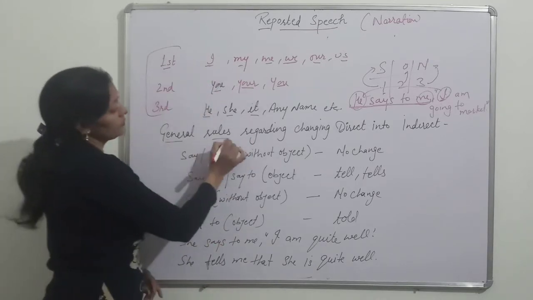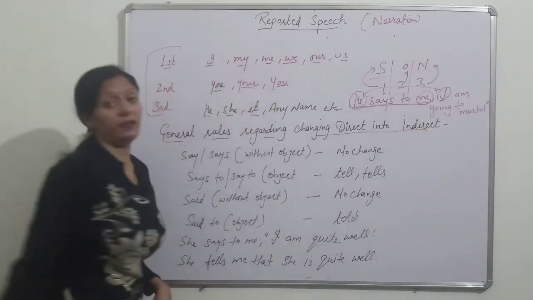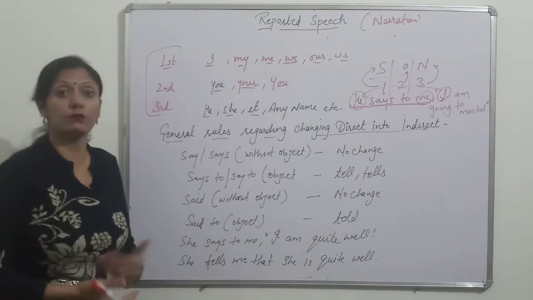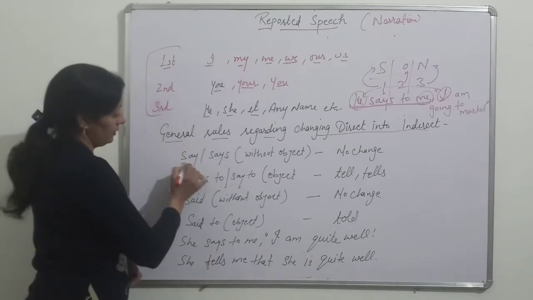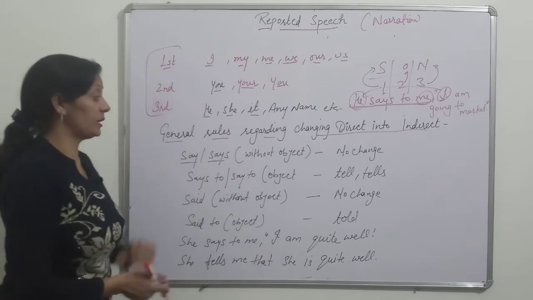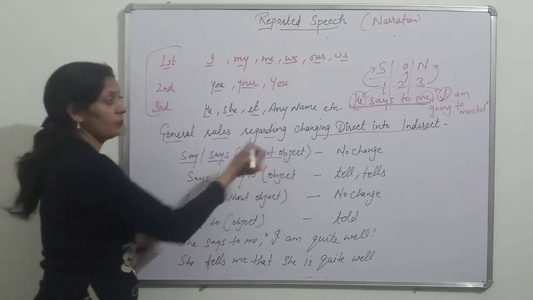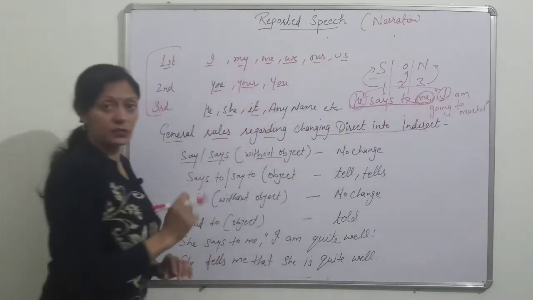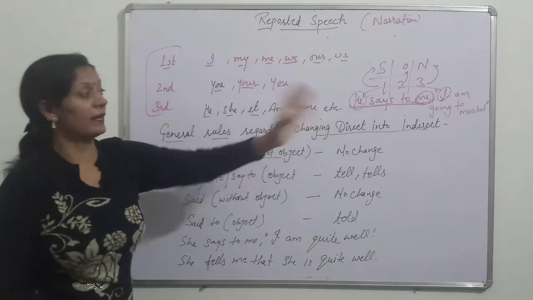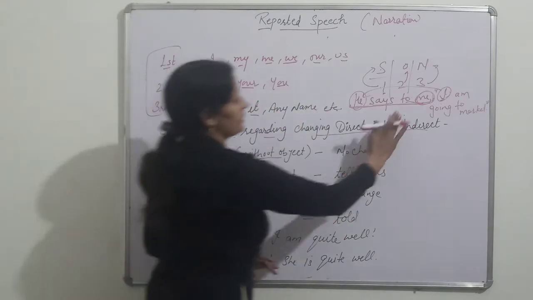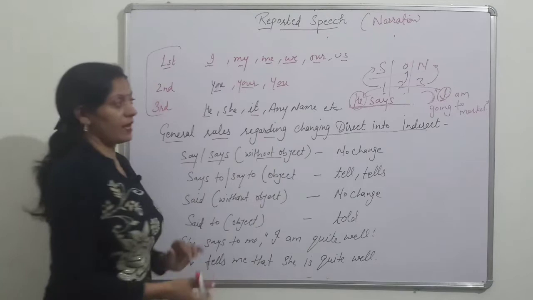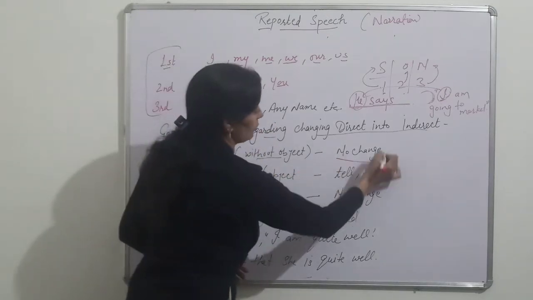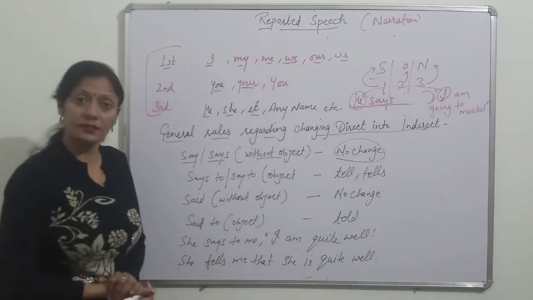Now see general rules regarding changing direct into indirect. When we change direct speech into indirect speech, these are the rules which we follow. First one, if there is say or says in the reporting verb without object, no object is there. In the example, he says to me, me is given as object. Suppose no object is there: he says, I am going to market. So no object is there, then there is no change, it remains say or says.